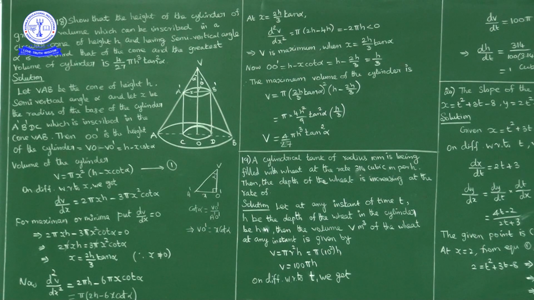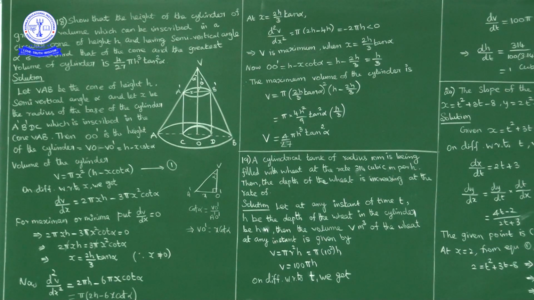Okay, now come to the answer. Here VAB, this is cone, having height h. VO is height of the cone h. Also semi-vertical angle AVO, angle AVO is alpha. Semi-vertical angle is alpha.